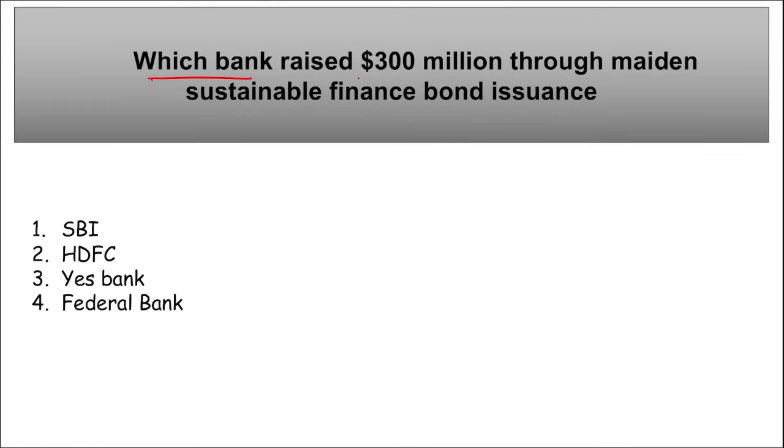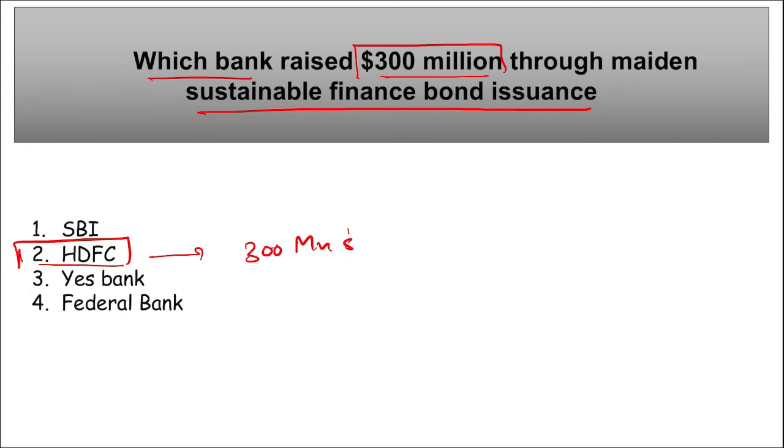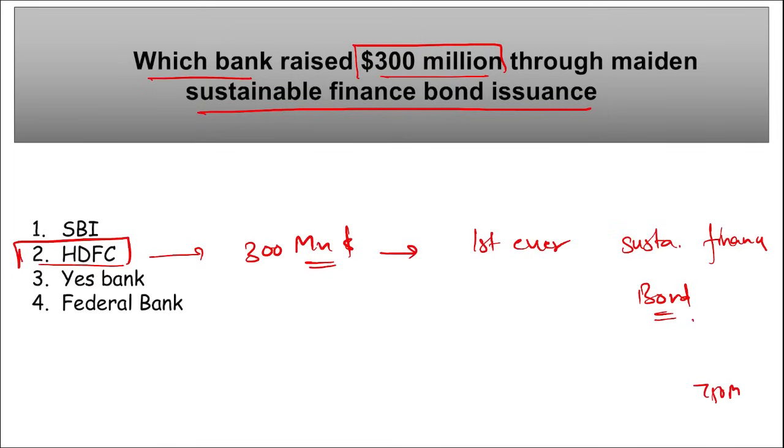Next, which bank raised $300 million through maiden sustainable finance bond issuance? So, which is that bank? It is HDFC Bank, right? They have raised $300 million, right? And they have raised this through the first ever sustainable finance bond. Correct? And the total overall raise for these bonds is expected to be $750 million.